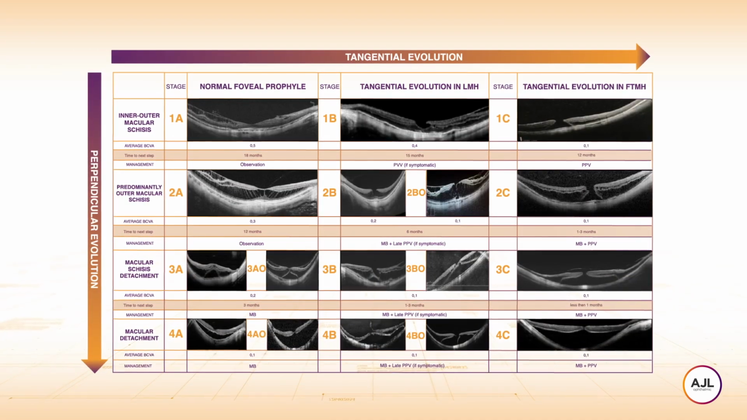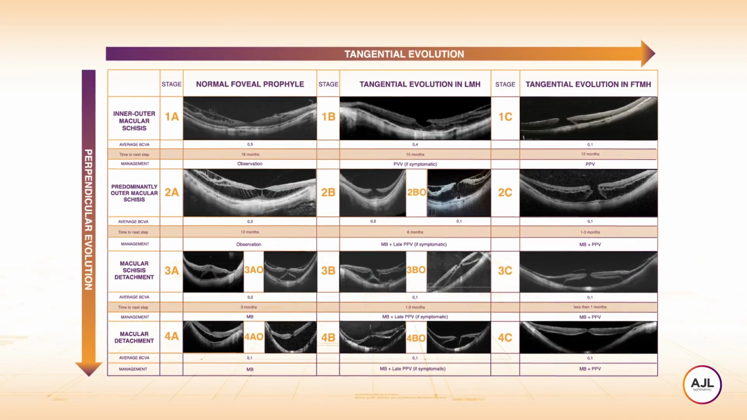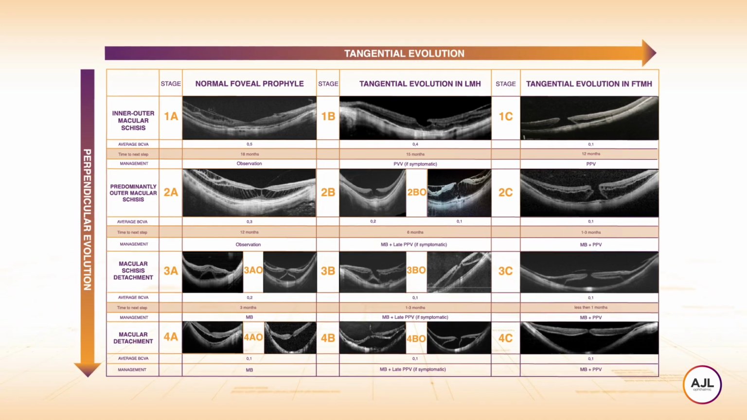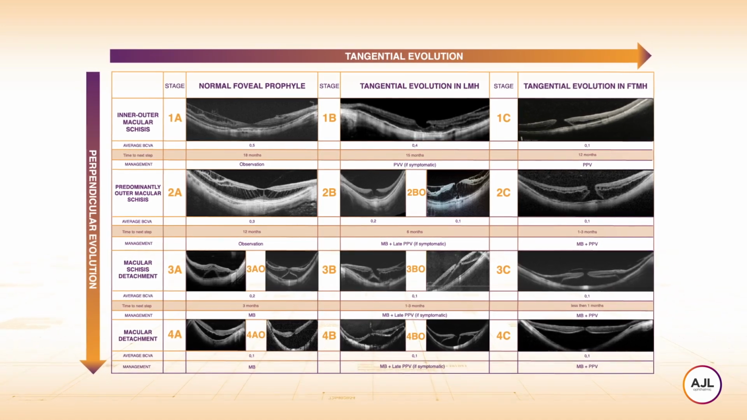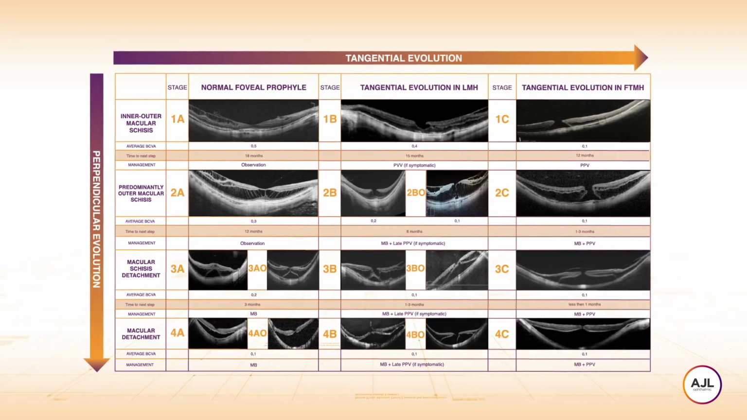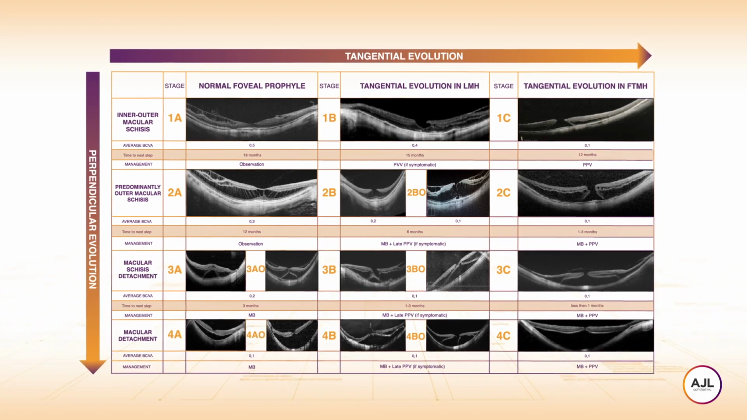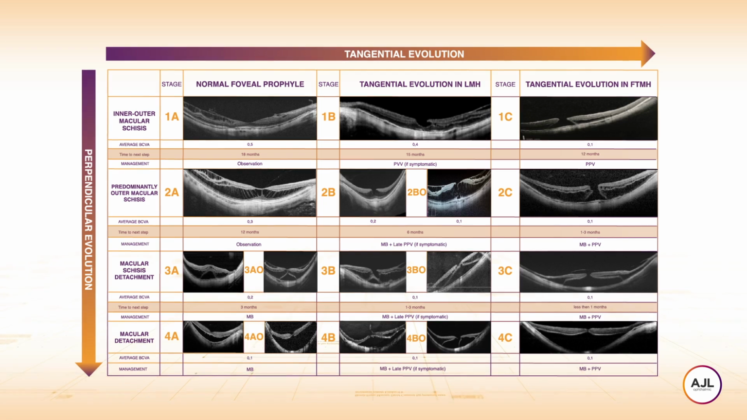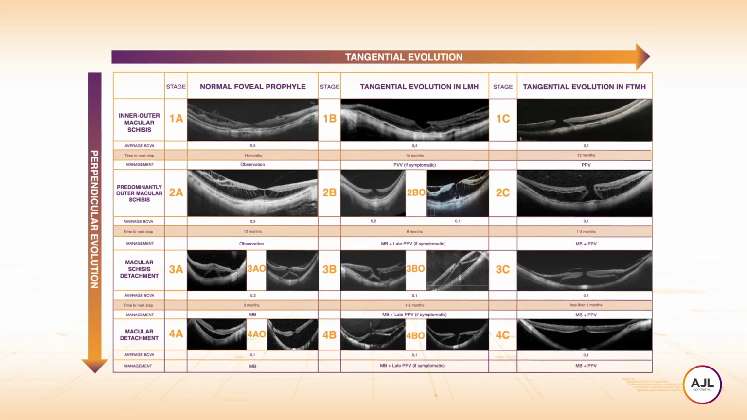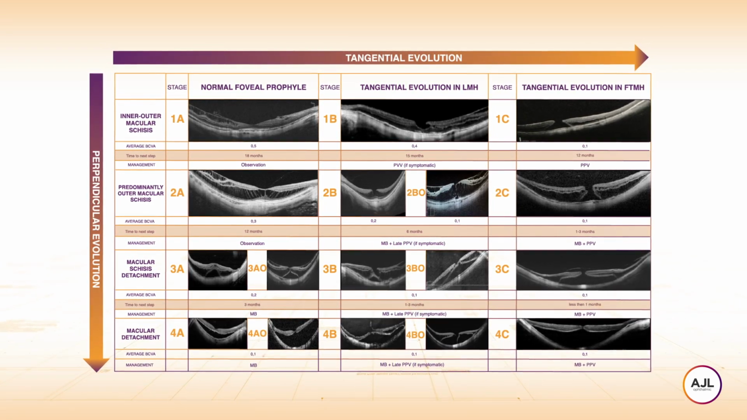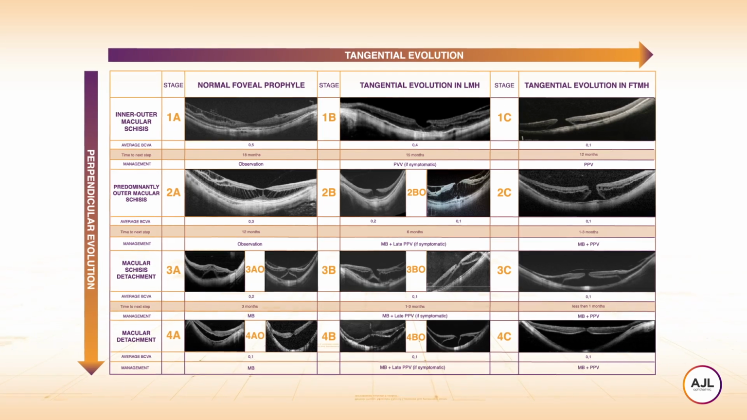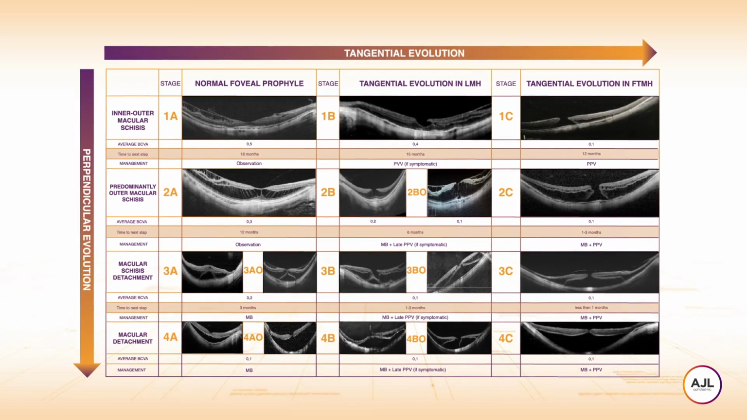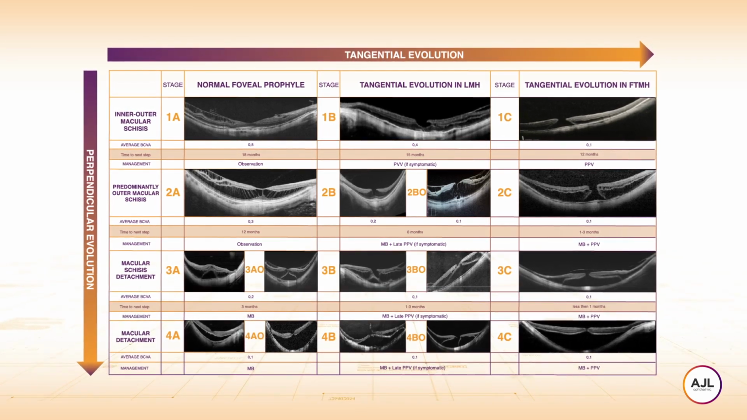MTM is a slowly evolving disease. MTM can evolve from stage 1 to stage 4 or from stage A to stage C. When looking at the OCT of a patient with MTM, identifying the stage is easy. Look at the retina layers and select stage 1, 2, 3, 4. Then look at the inner fovea and select stage A, B, C. The evolution of MTM has been published.